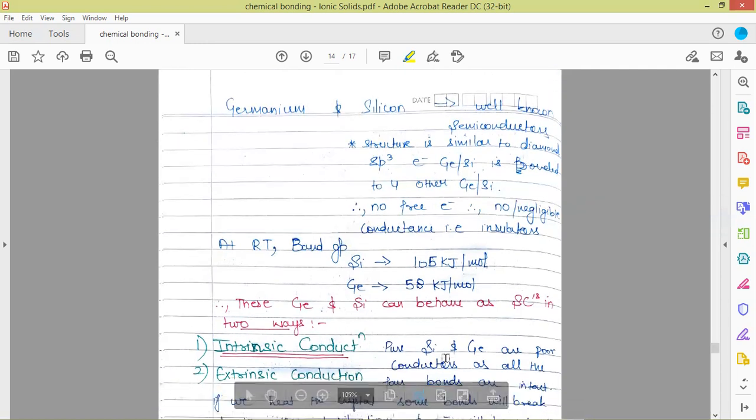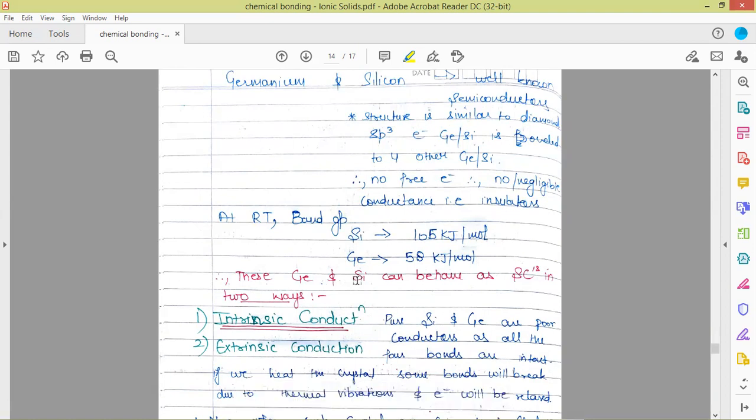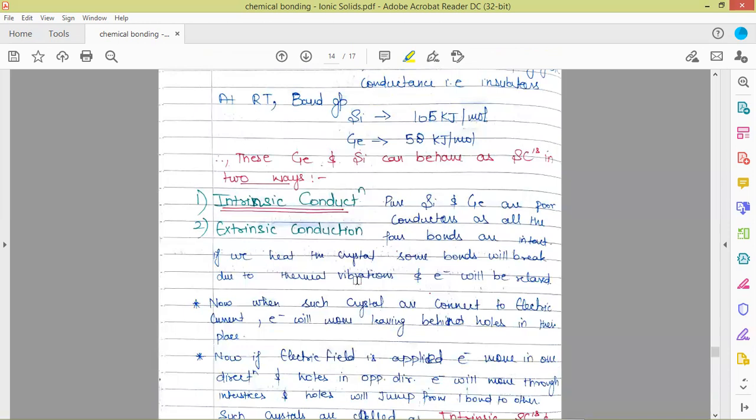So there are two ways these samples, silicon or germanium, can behave. First is intrinsic conduction. What is intrinsic conduction? Pure silicon and germanium are poor conductors as all the four bonds are intact. Now, if we heat the crystal, some bonds will break, and due to thermal vibrations, electrons will be released.